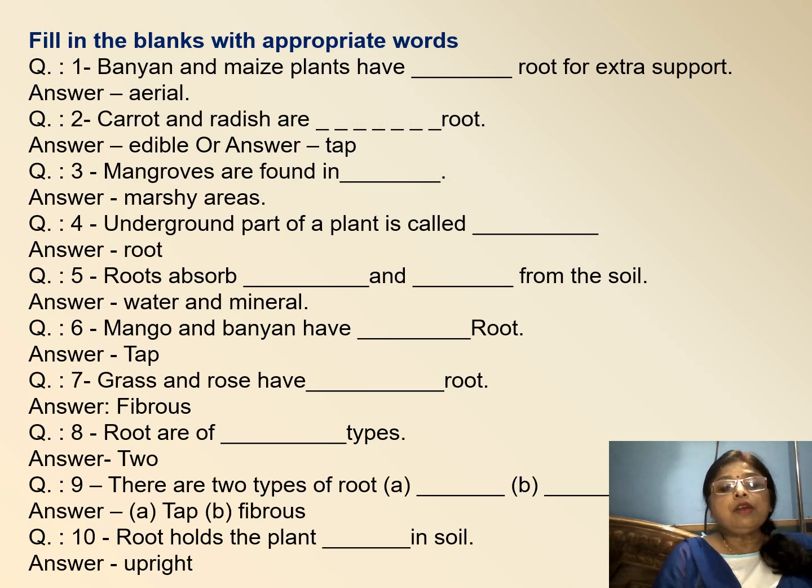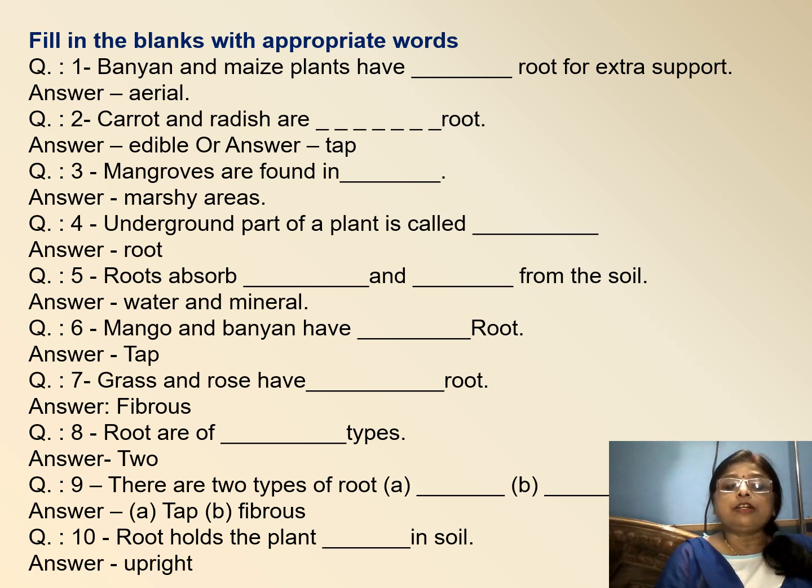Next question is fill in the blanks. Banyan and maize plants have dash root for extra support. Your answer is here, aerial. Carrot and radish are dash root. Two answers are given here and both are right. First one, either edible or tap. Both are right. Now third one, mangroves are found in dash, that is marshy area.